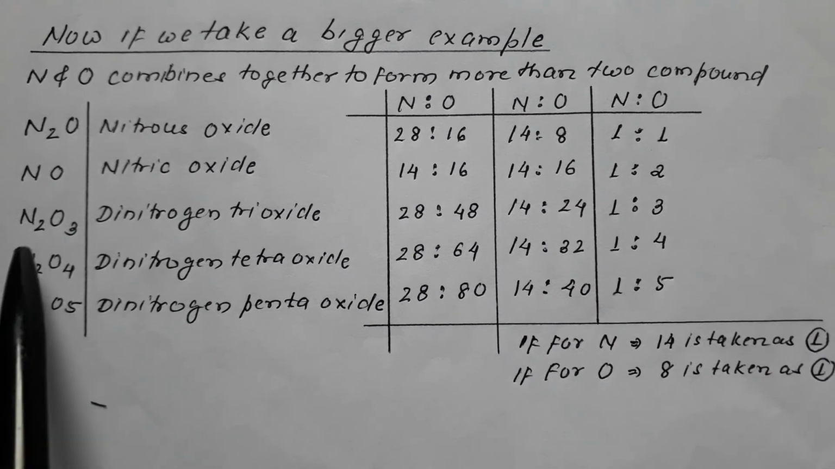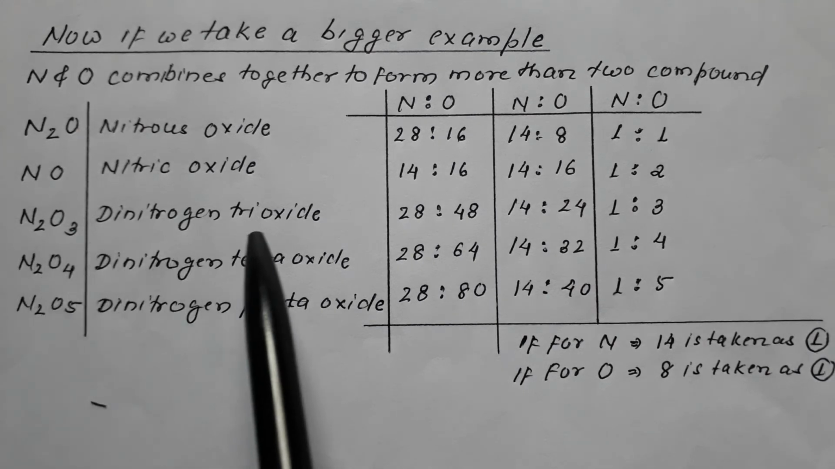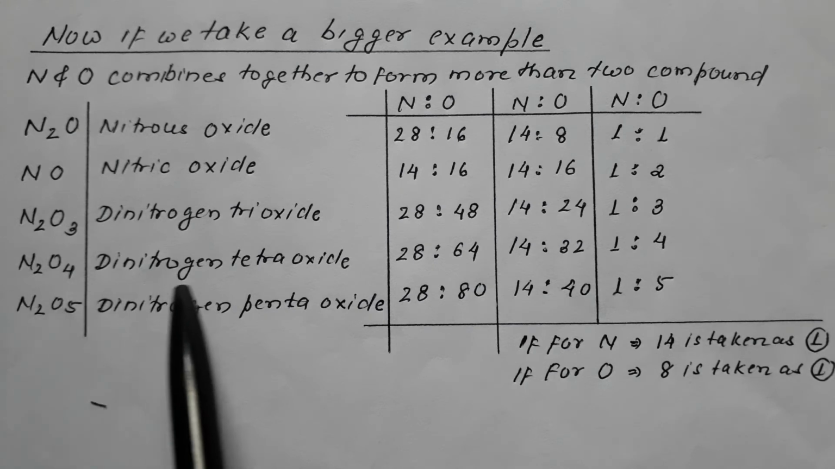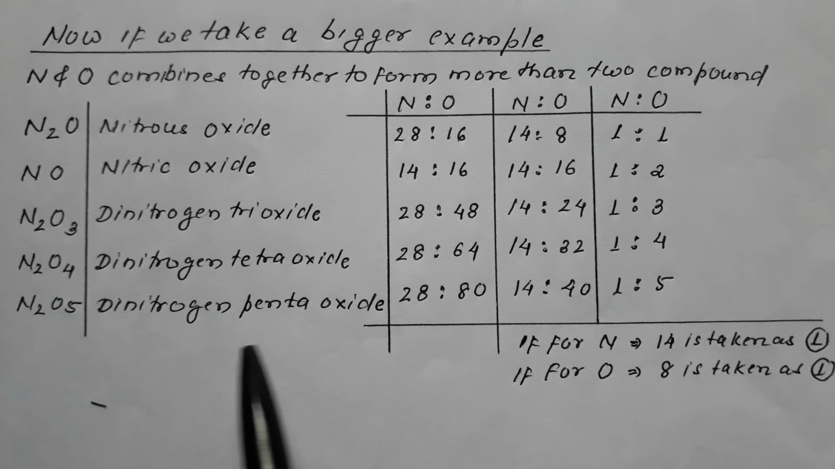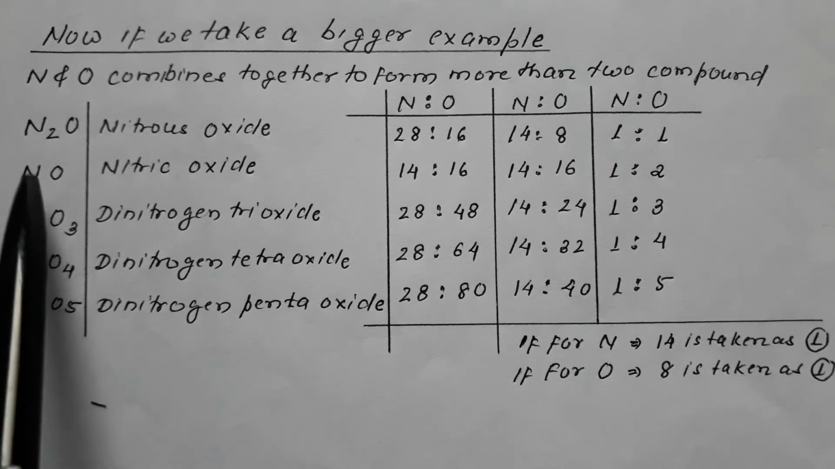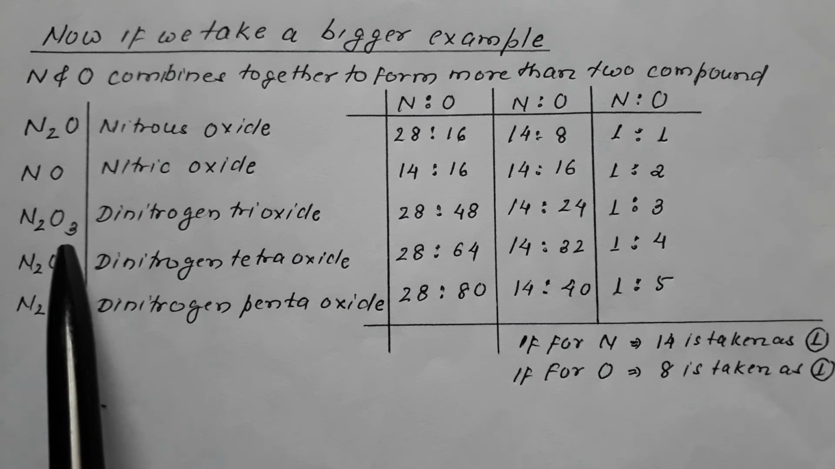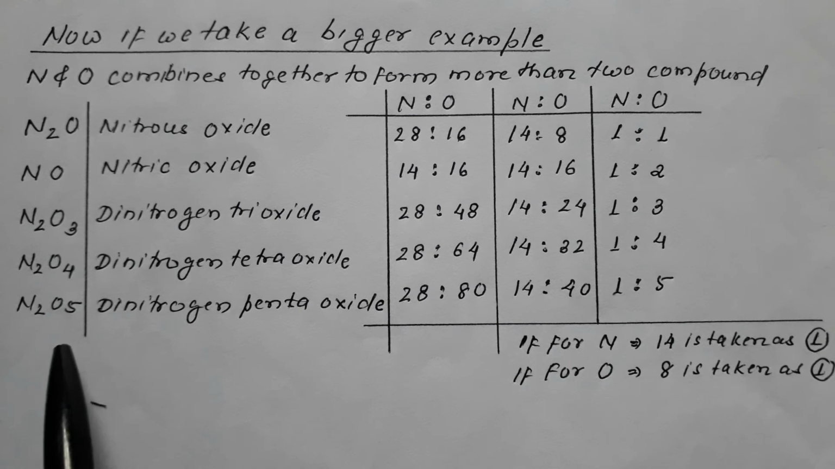The next one is N2O3, dinitrogen trioxide. Then it is N2O4, dinitrogen tetraoxide, then it is N2O5, dinitrogen pentaoxide. So nitrogen and oxygen are combining to form, in this case, five compounds. Nitrous oxide is first, nitric oxide is second, dinitrogen trioxide is third, dinitrogen tetraoxide is fourth, dinitrogen pentaoxide is fifth.